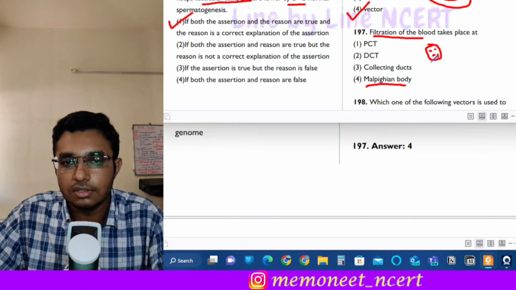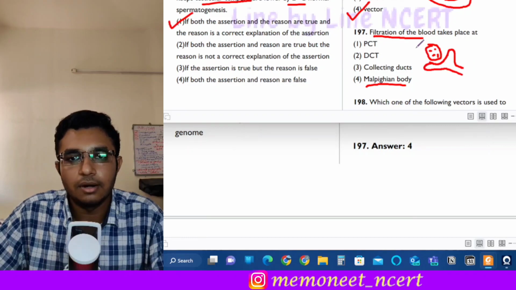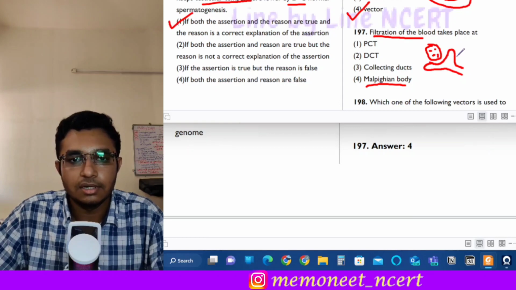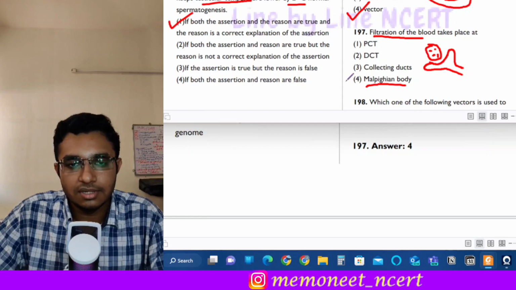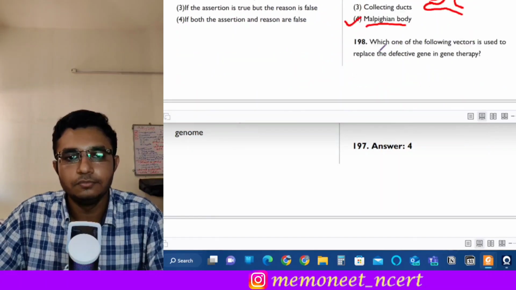So these two combined are called the Malpighian body, and we know that the filtration of blood takes place in the glomerulus and the Bowman's capsule. Yes, the podocytes line the Bowman's capsule. So here the answer will be option 4, that is Malpighian body.